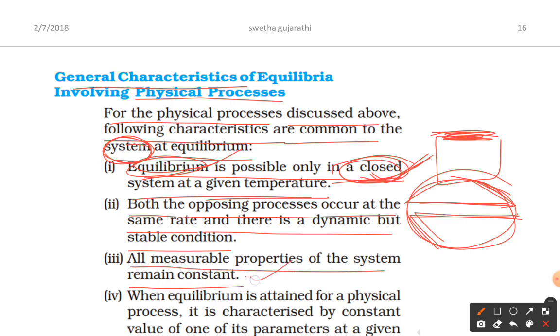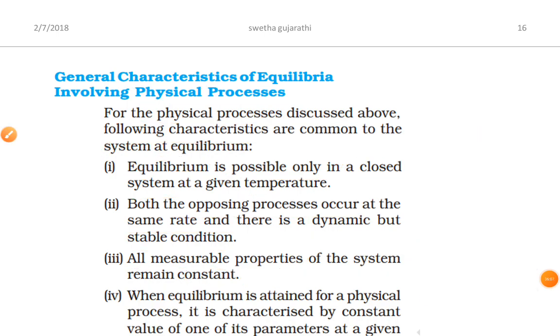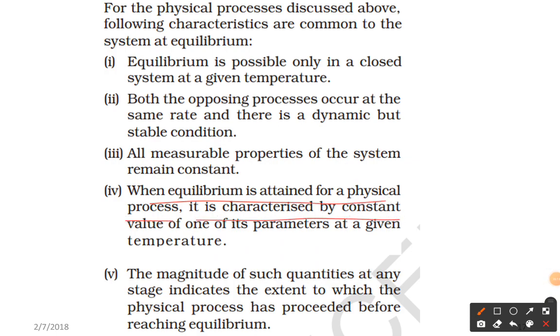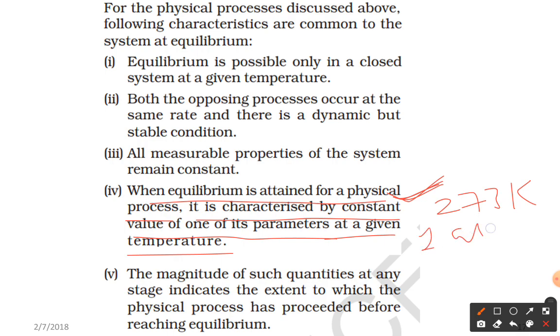So the properties you are going to measure are constant. Now let us see the next point. When equilibrium is attained for a physical process, it is characterized by a constant value of one of its parameters at a given temperature. For example, the freezing point, where temperature 273 Kelvin is constant. For the boiling point, 1 atmosphere pressure is constant.